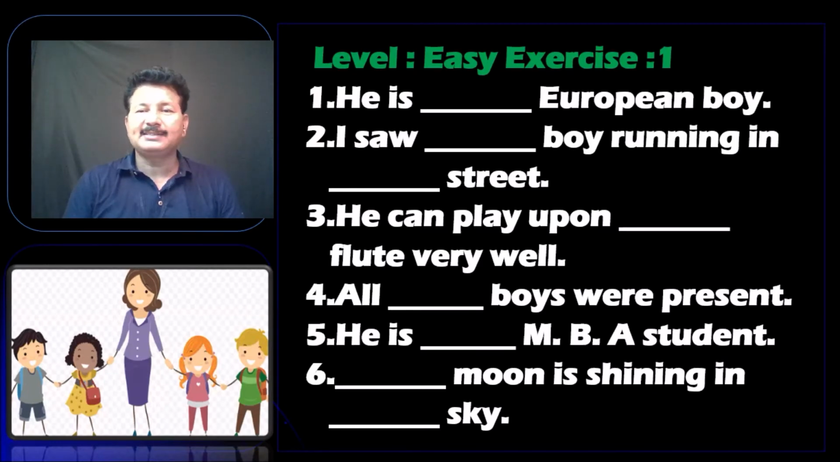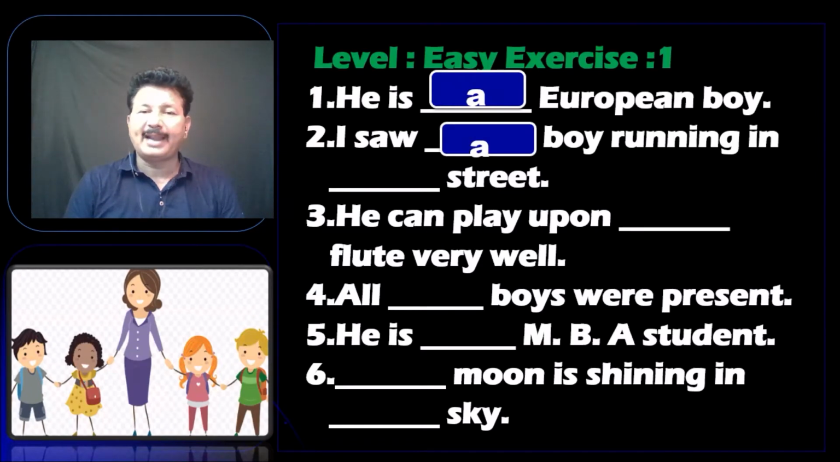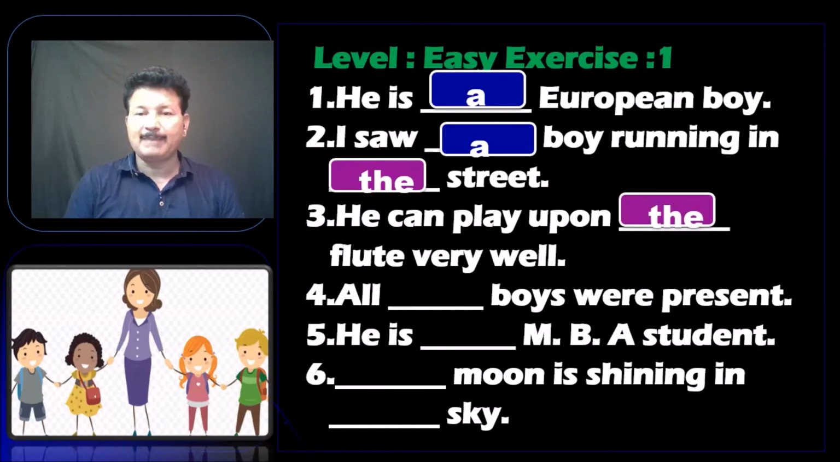He is dash European. I said why, so it's not an E or vowel sound, so it is he is a European. And the first time we are saying, I saw a boy running in the street. So before musical instruments we should use "the", so he can play upon the flute very well. And we are talking about all the boys were present.